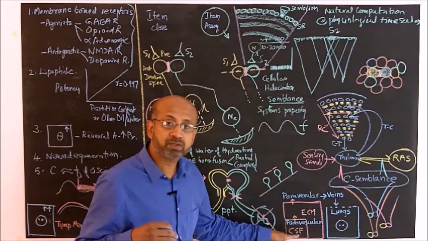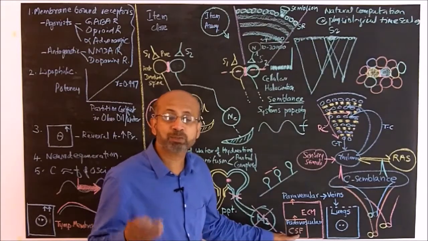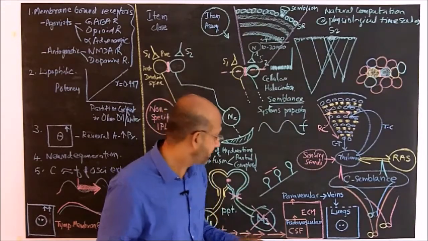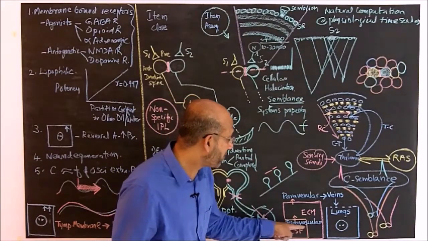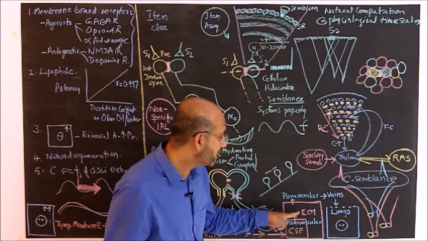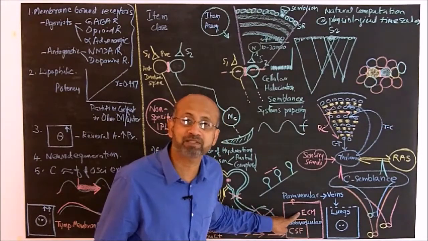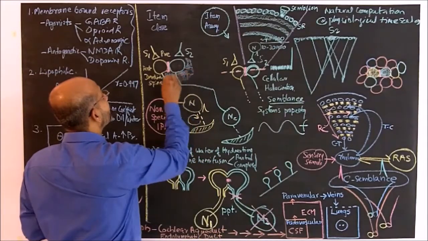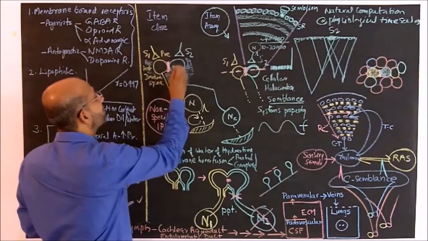CSF runs through a paravascular space around the penetrating arteries. So through that paravascular space, that pressure can get transduced into the extracellular matrix space. This is the extracellular matrix space, the space around these dendritic spines.